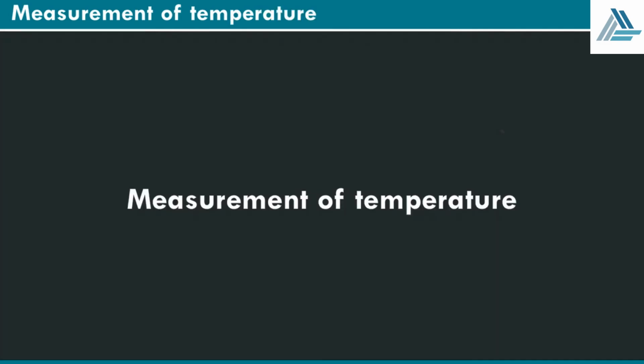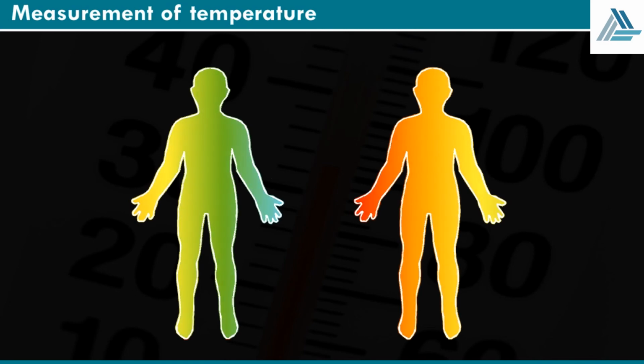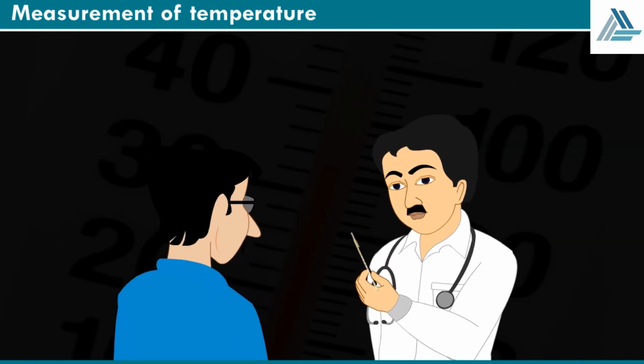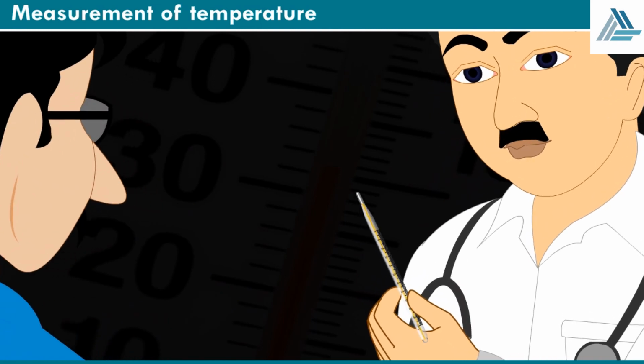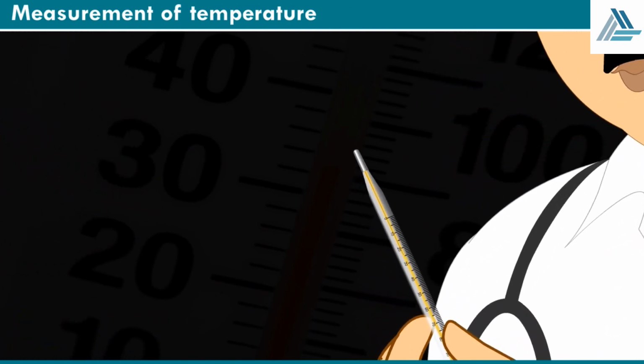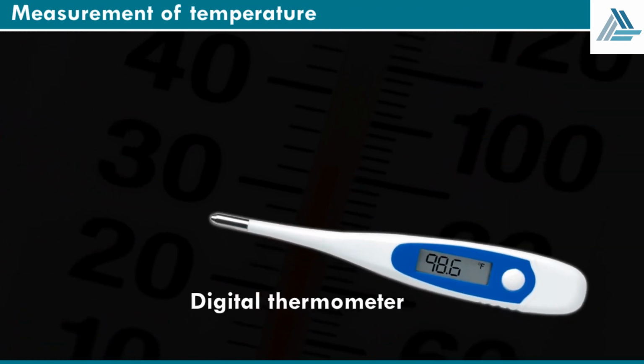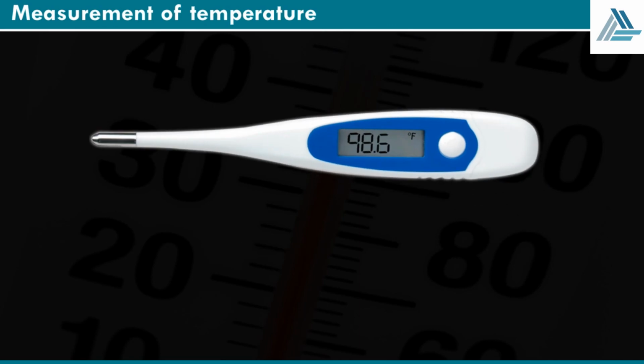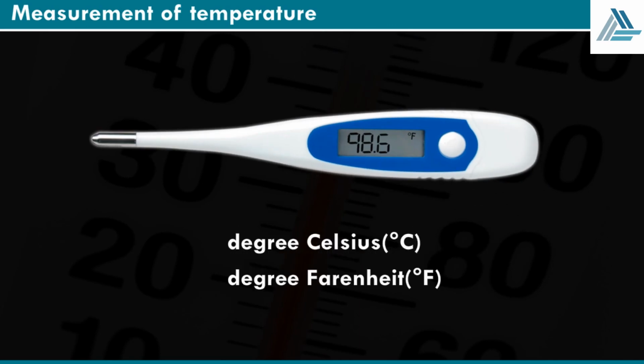Measurement of temperature. Temperature tells us how hot or cold an object is. A hot substance will have a higher temperature than a colder substance. A clinical thermometer is used to measure the temperature of our body when we have fever. A digital thermometer displays the temperature in digits on a small screen. The most common units of temperature are degree Celsius, °C, and degree Fahrenheit, °F.